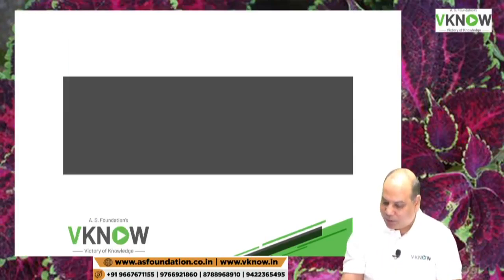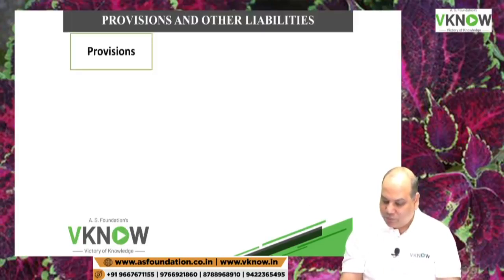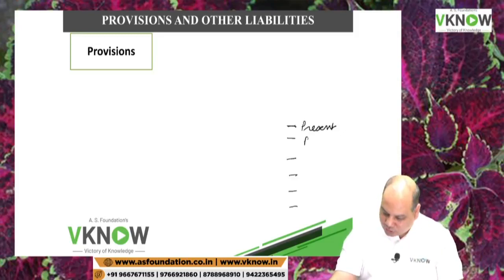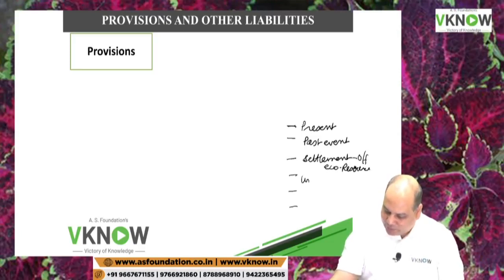So now if I compile the whole thing together, when will you recognize provision? Suppose I ask you to make a checklist of when to recognize provision based on our current discussion, that first of all it should be a present obligation arising out of past event. Settlement will result into outflow of economic resources. It has uncertain timing and amount.